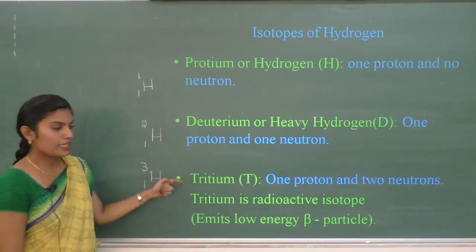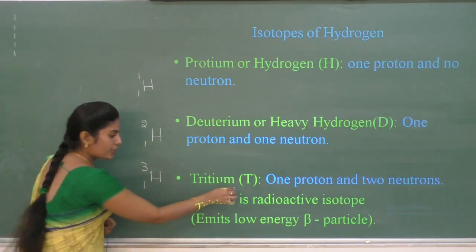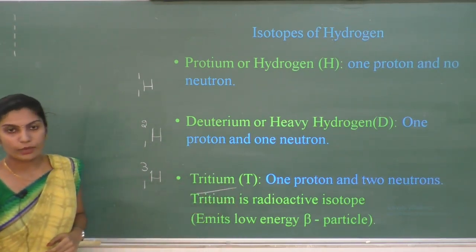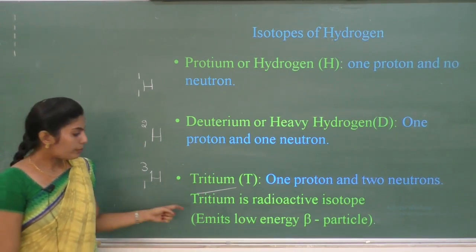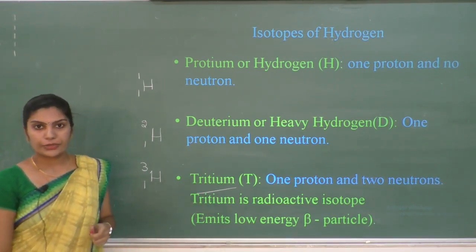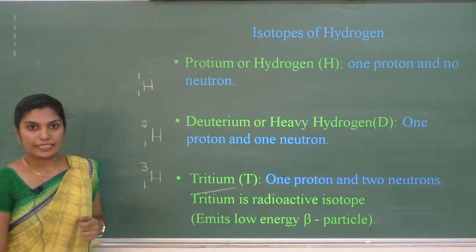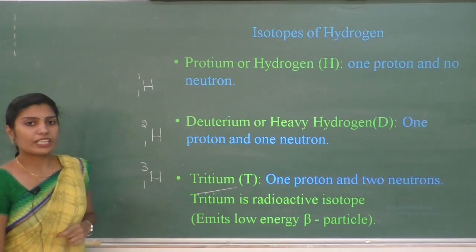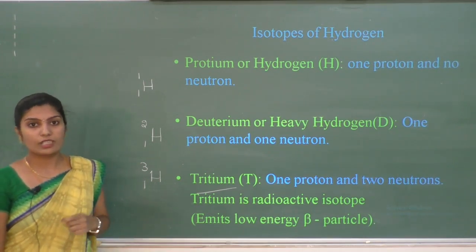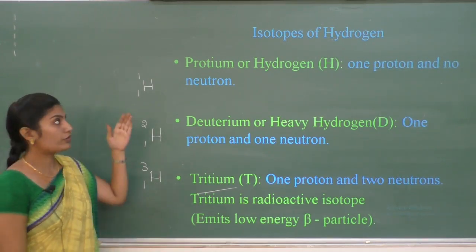Among these 3 isotopes, tritium is the radioactive isotope of hydrogen. It emits a beta particle during decay.